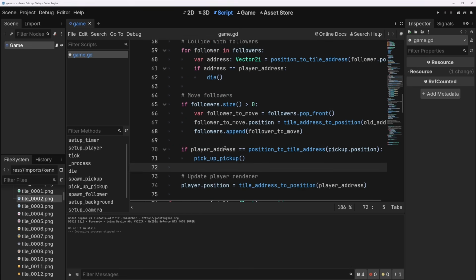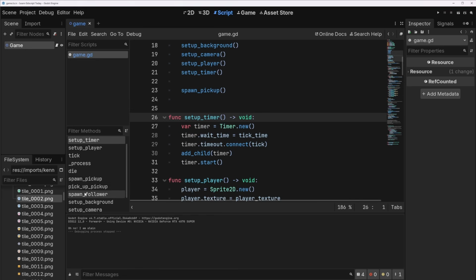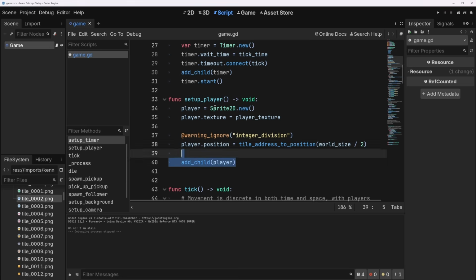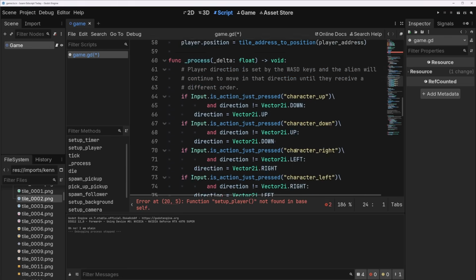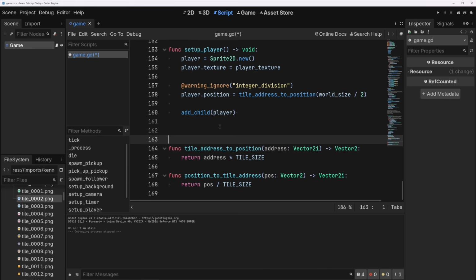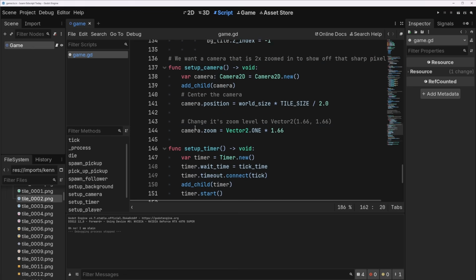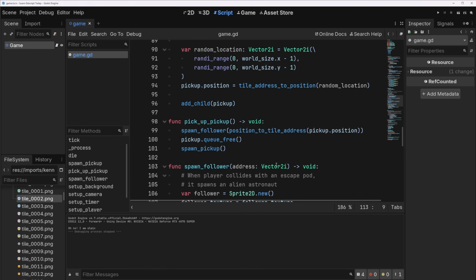So that's okay. There's a lot of cleanup we could still do. While I do that, I want to put all the setup functions together. This game is just big enough that I think it should probably be in multiple files, but I'm not going to do that. I'm going to put the setup stuff at the bottom here, and the utility functions. I'm just going to put some headers for these things. I'm going to remove this. And then we have pickup.